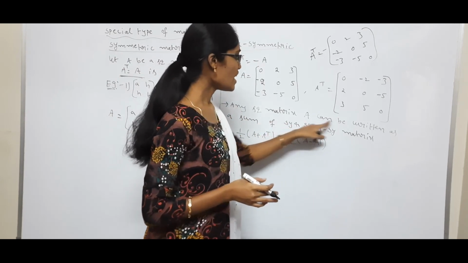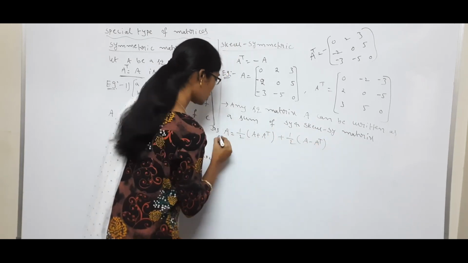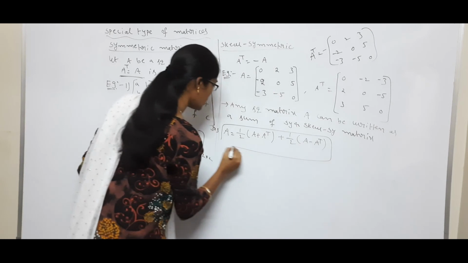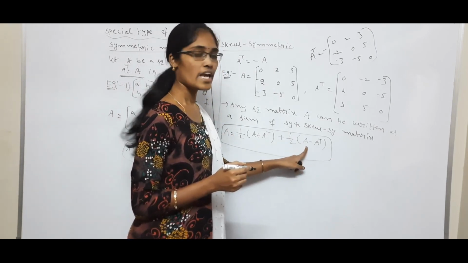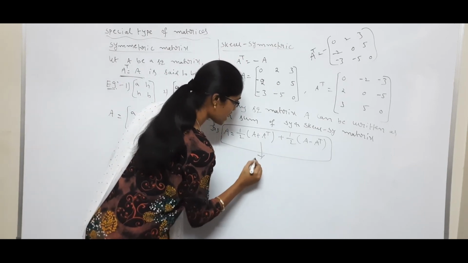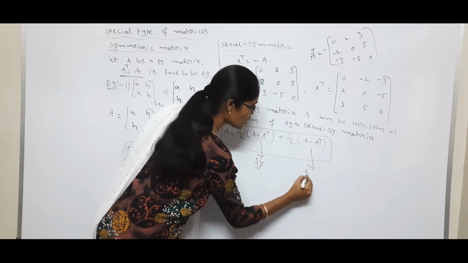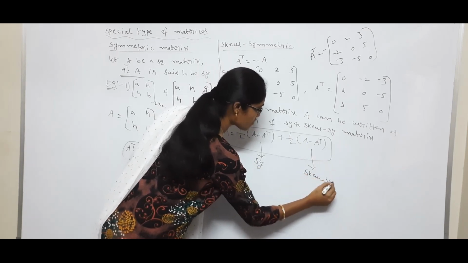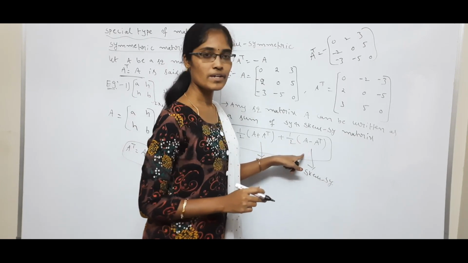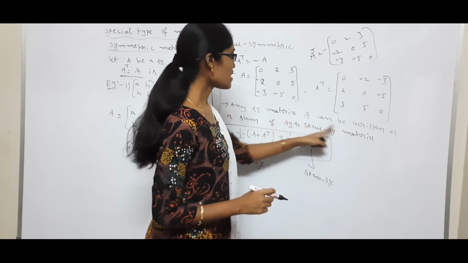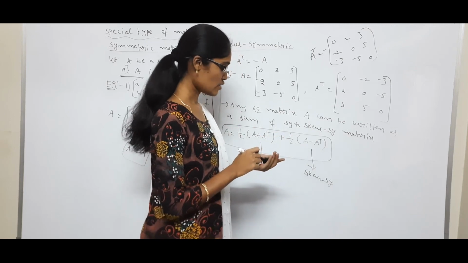Any square matrix A can be written as a sum of a symmetric and a skew symmetric matrix. It's a very important condition. Okay, it's very important. So A is equal to half into A plus A transpose plus half into A minus A transpose. So A plus A transpose indicates a symmetric matrix, and A minus A transpose indicates a skew symmetric matrix. Half into A plus A transpose plus half into A minus A transpose. So any square matrix A can be written as the sum of a symmetric and a skew symmetric matrix. So this is the concept.